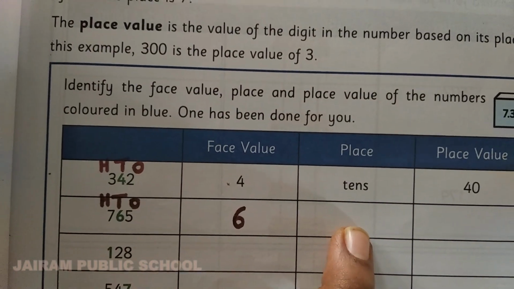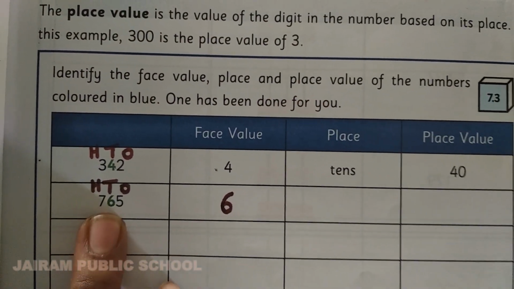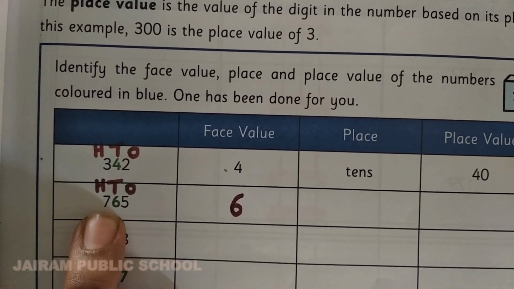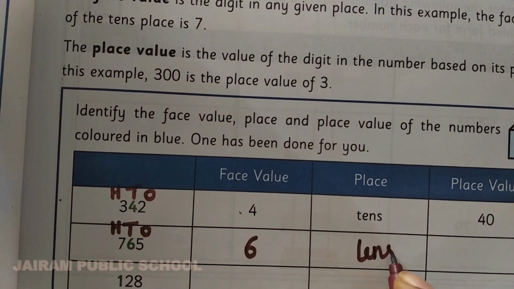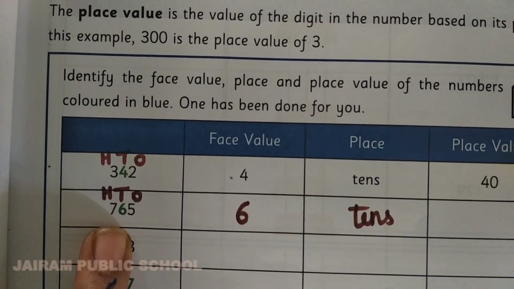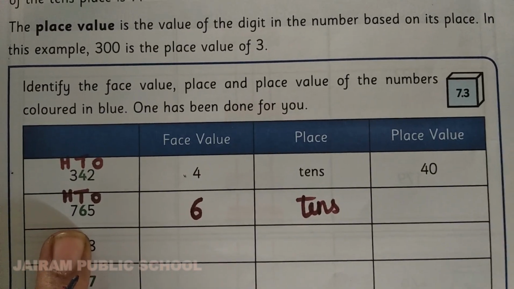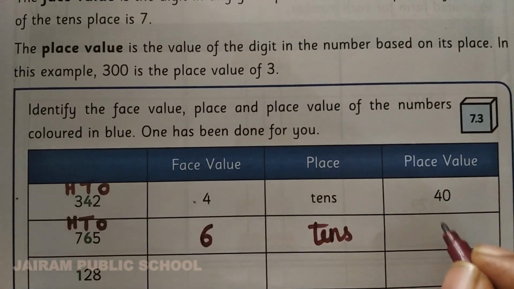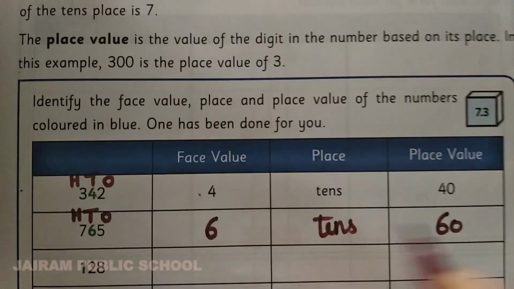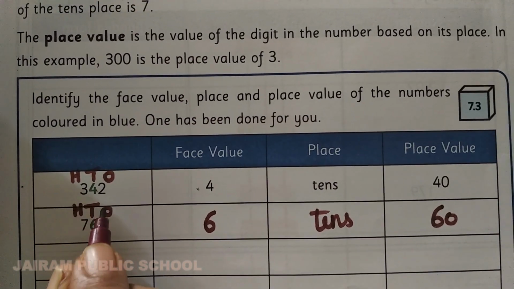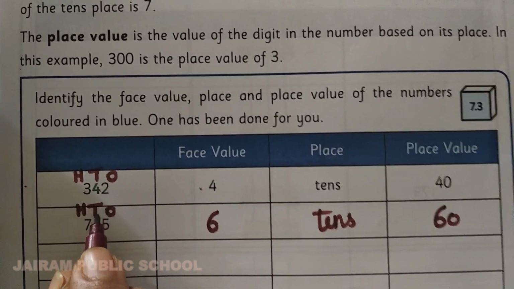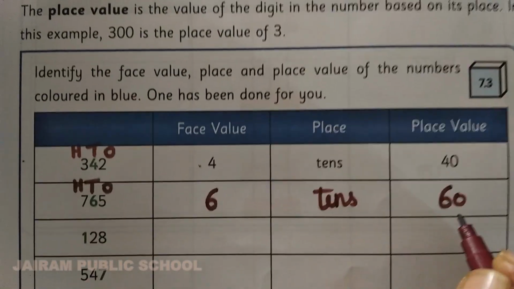What is the place of that number? So 6 is in which place, Kanna? Tens place. Yes, superb. Tens place. And place value? Very good. Super. 60. So 6 is in the tens place, and you want to write both the place and the value of that number. So 60.